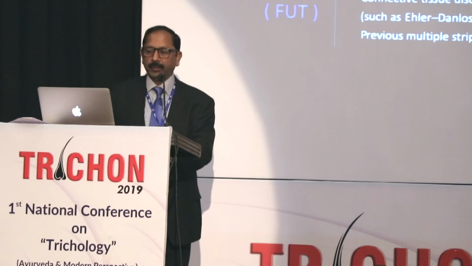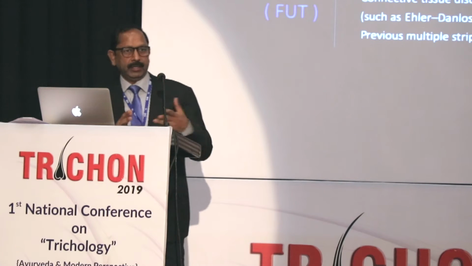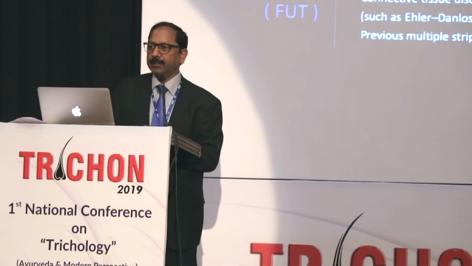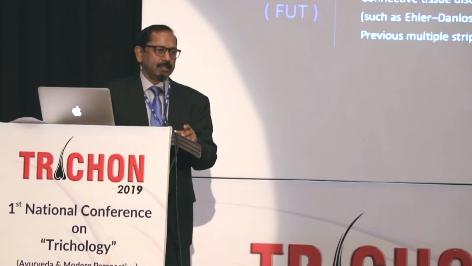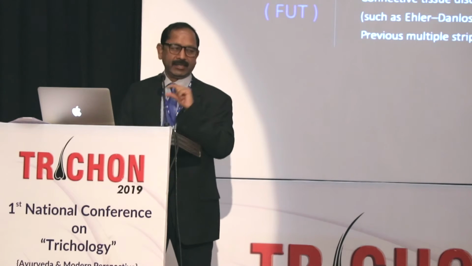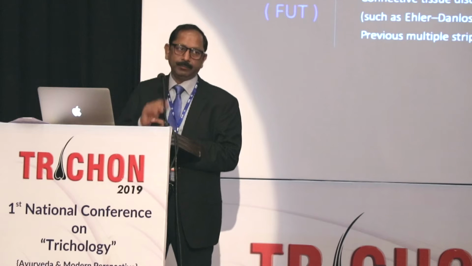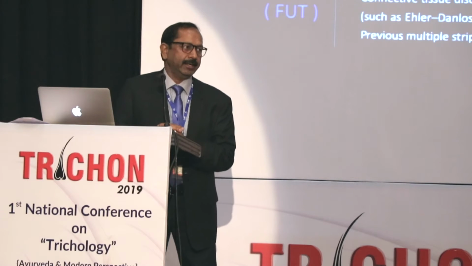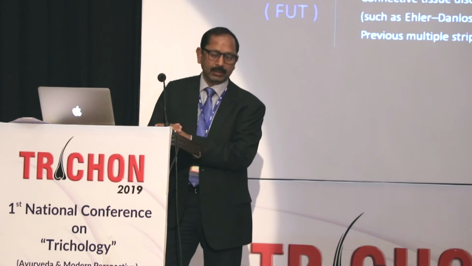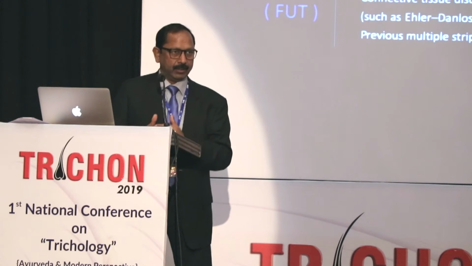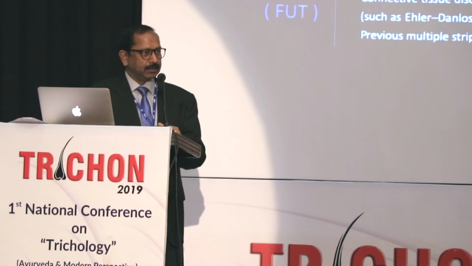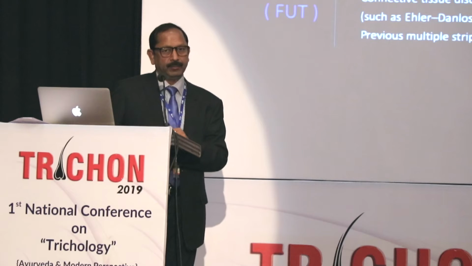Then we come to follicular unit extraction, and what are the indications? It can be done practically in all cases, except there are a few contraindications. Usually the strip excision depends on the laxity in the occipital area. If the skin is very tense or tight, we can't take out the strip, it's very difficult to close, and if we close with tension, the scar will be bad.